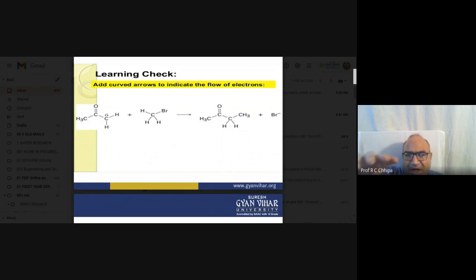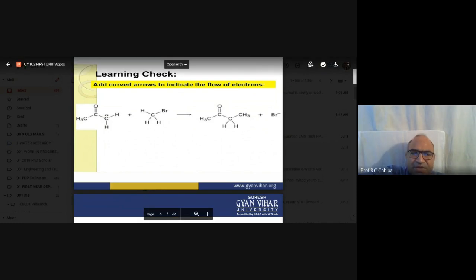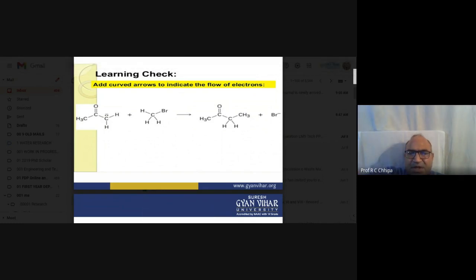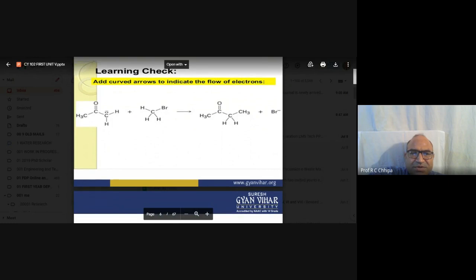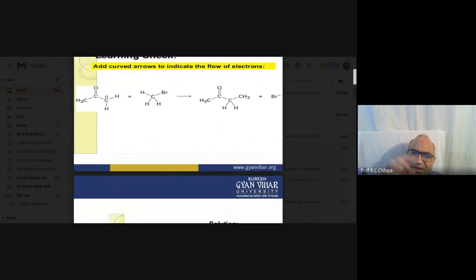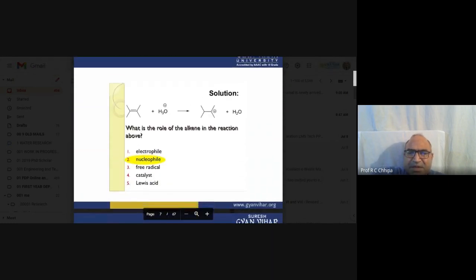Three carbon atoms form a compound with one carbon bromine, chlorobromomethane, and here the compound is acetone. So how acetone? This can also use curved arrows to indicate the flow of electrons, and we can solve many problems.